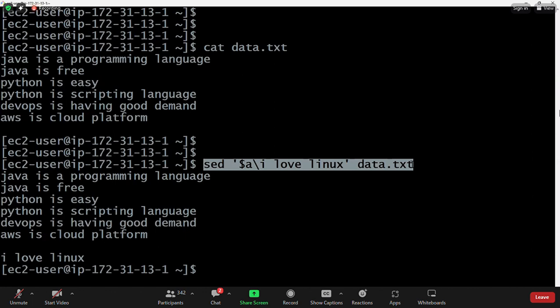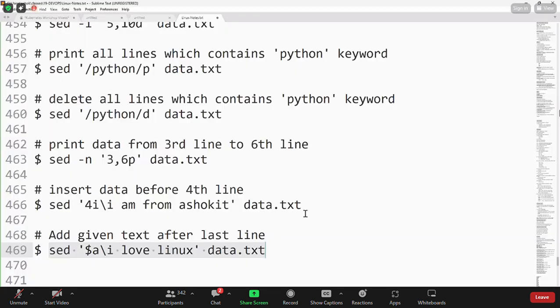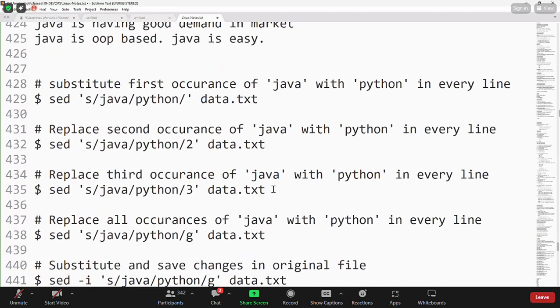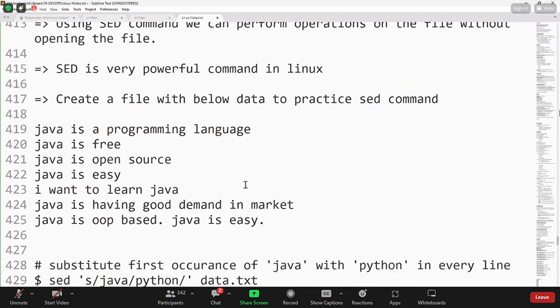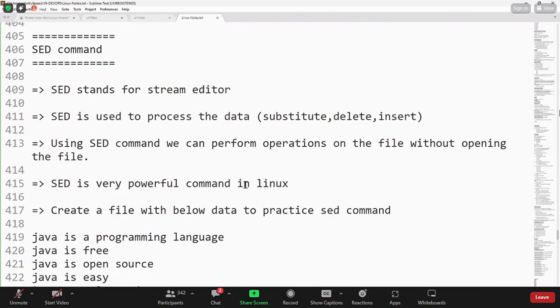Sed stands for stream editor. This is all about the sed command in Linux. In the last session, we have seen the vi command, that is for editing the file. Today, we have seen the sed command, which is used to process the file. You can do substitutions, replacement, insert, print, and retrieval by using this sed command.